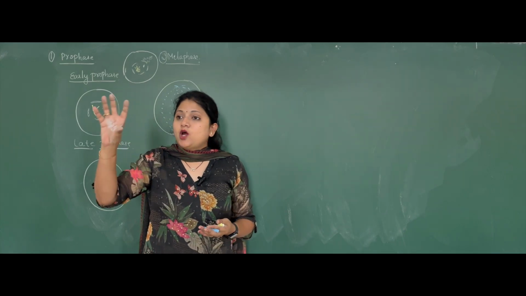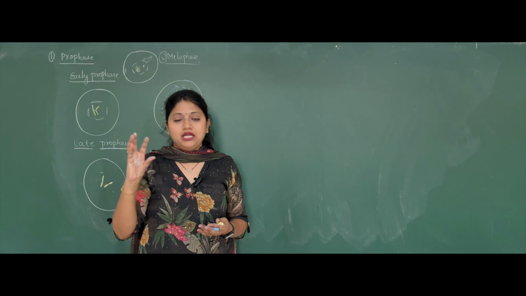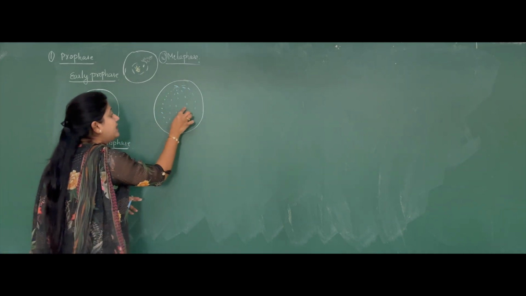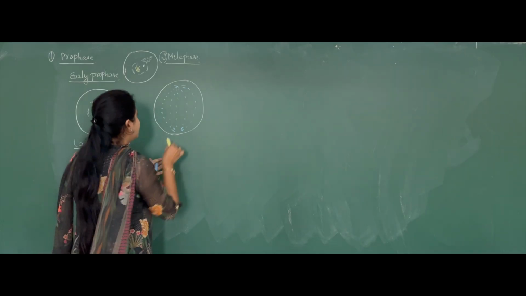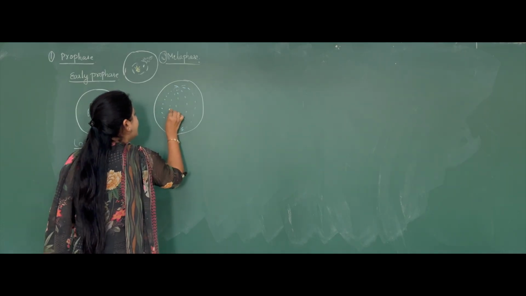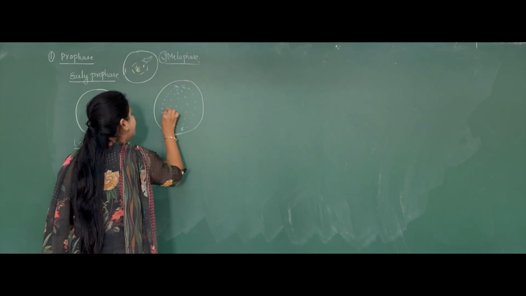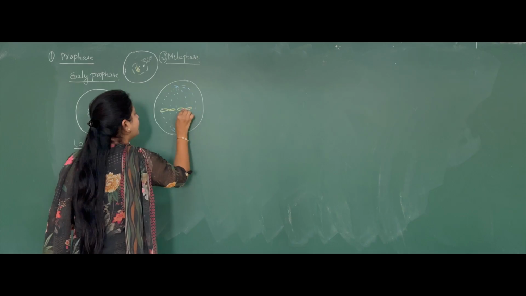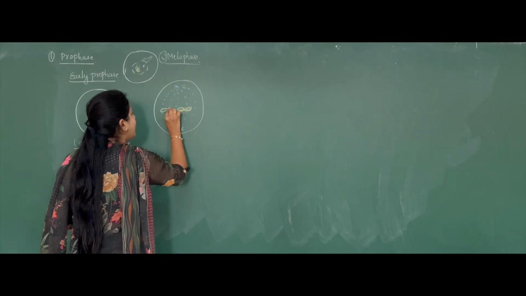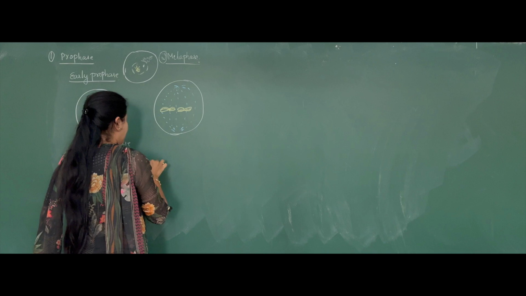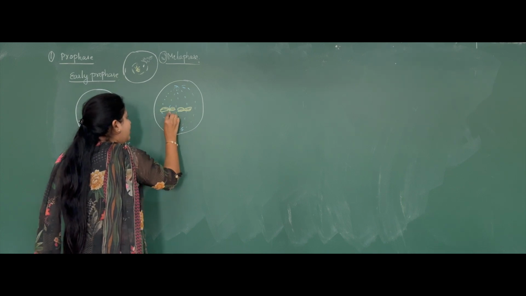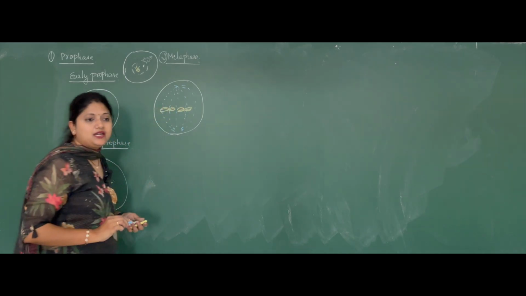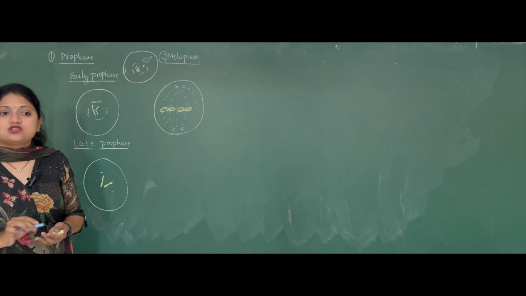The mitotic apparatus is formed in the metaphase, and the spindle fibers will attach to the kinetochores of the centromere.